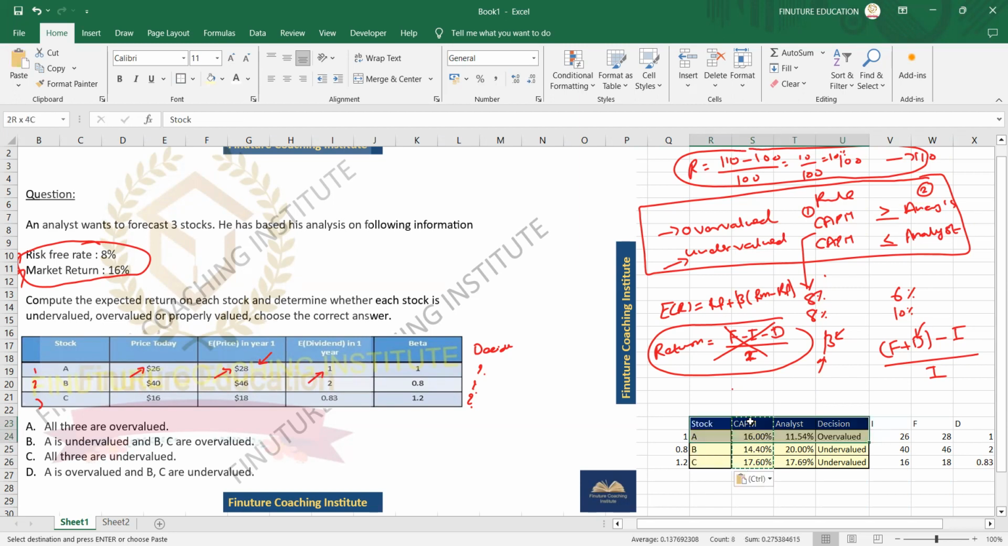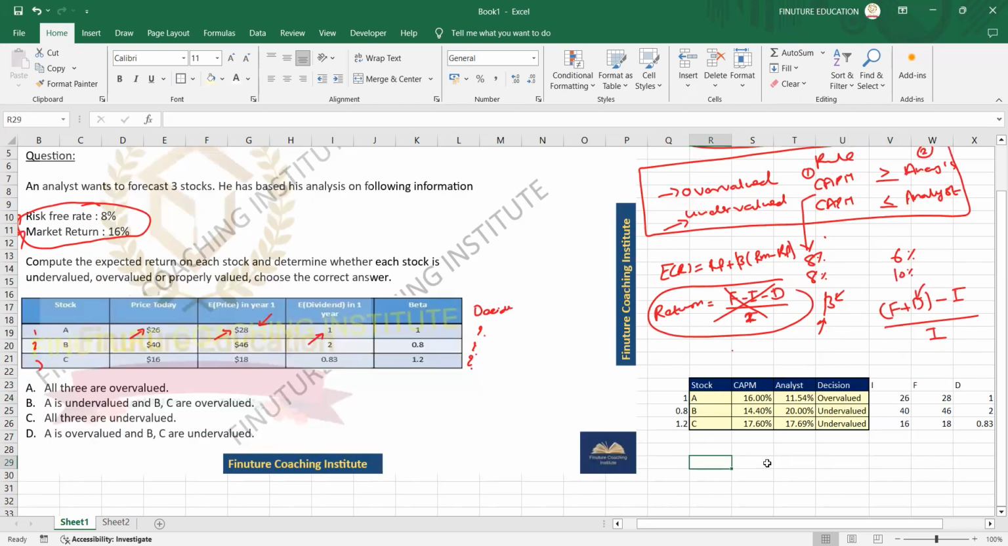Yeah, the undervalued we always buy, and the overvalued we always sell. So stock A we will sell. Let me write it over here: A, B, and C. Sell this, buy, and buy.